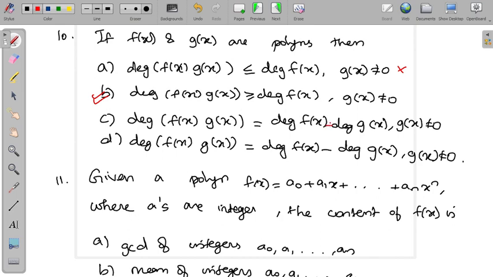If it is degree f(x) plus degree g(x), then this is also the right option. So if f(x) and g(x) are non-zero polynomials, then these two conditions are satisfied. If I put plus here, then these two conditions are satisfied.